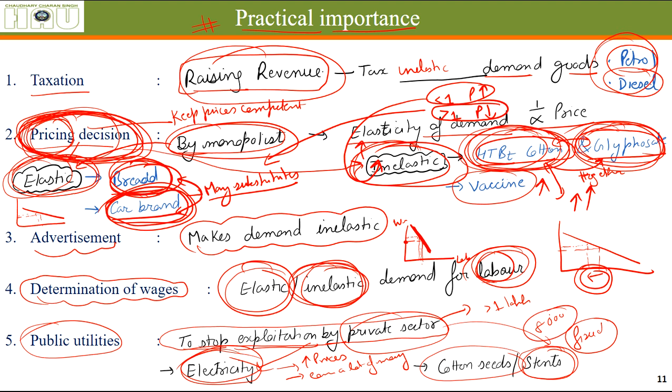The cost was 8,000 rupees, but it was being supplied at more than 1 lakh rupees. So the government had to step in, and even after leaving a decent margin, the government fixed the price at around 16,000 rupees per stent. So you can see, for some important things like this and electricity, the government needs to step in and provide those things. Otherwise, the private sector comes in and exploits the common man a lot.